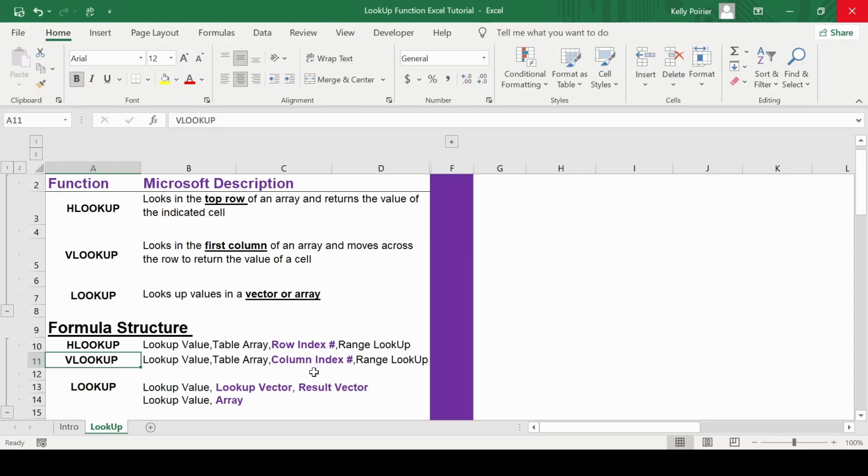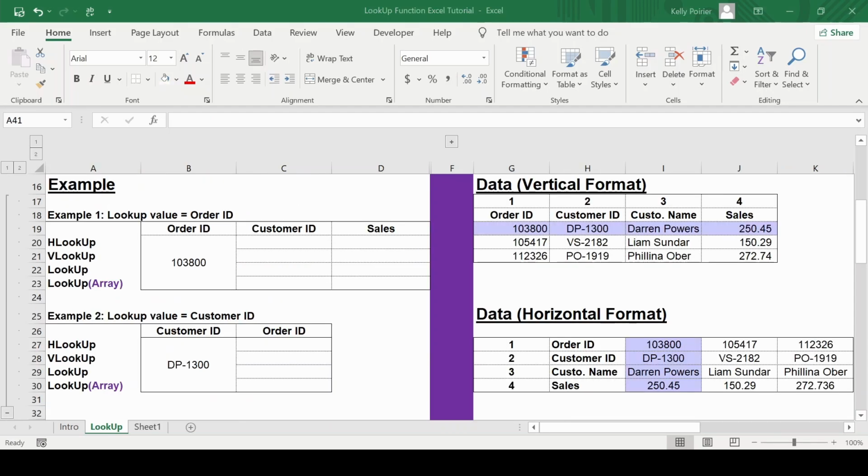The other formula structure for the LOOKUP function is to specify the array. The outcome value is the value that is in the last column or row of the array. This way, you can only search for a value that is either to the right or to the bottom of the lookup value. We will now apply our knowledge to some examples.